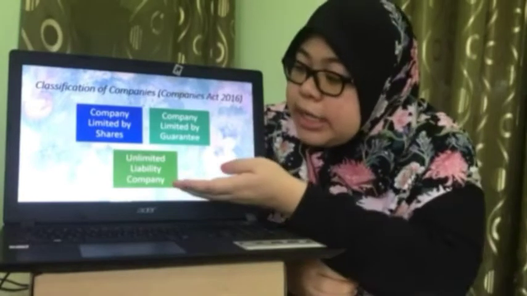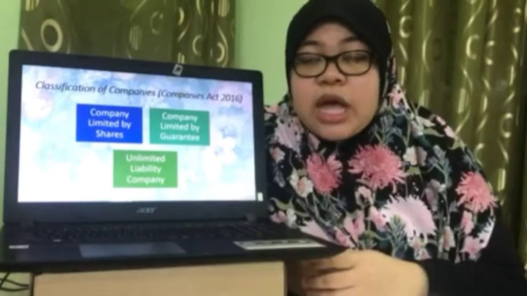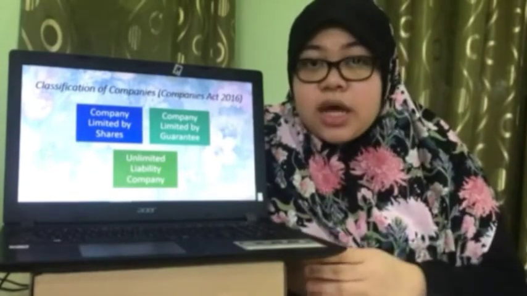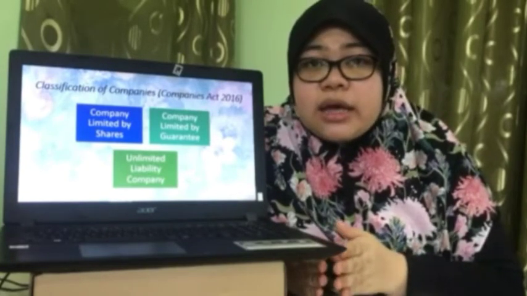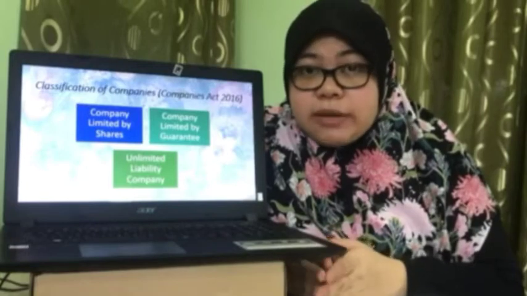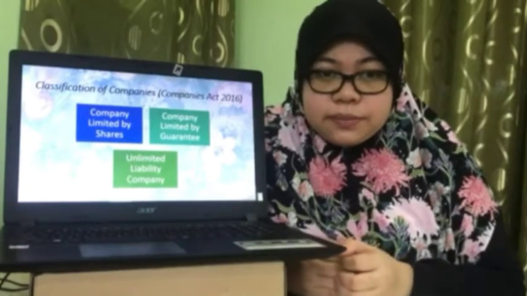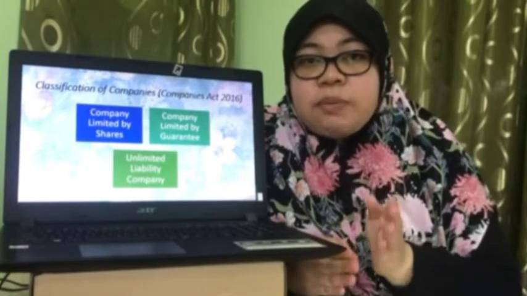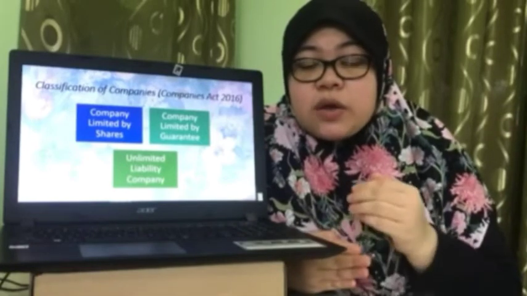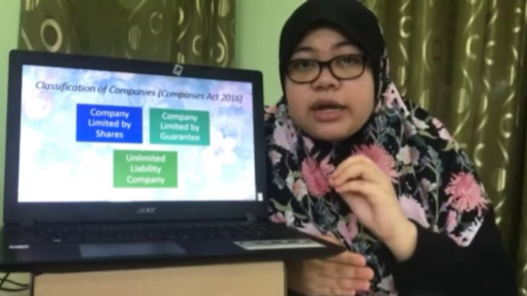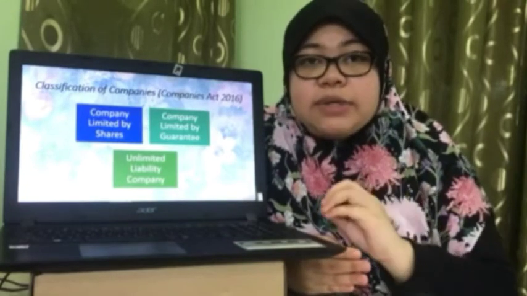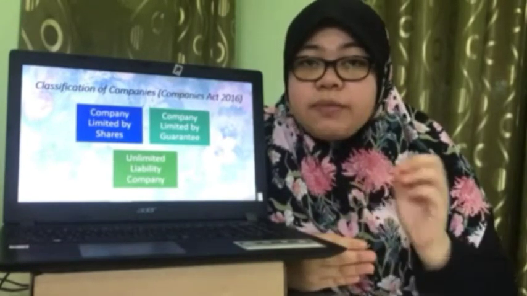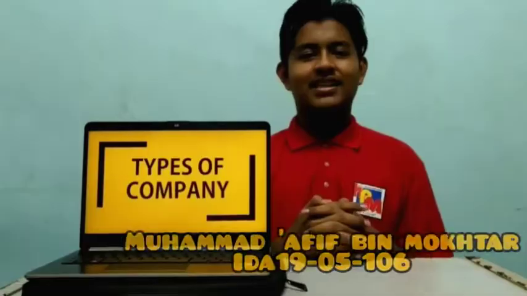So lastly, the unlimited liability company. An unlimited liability company is when there is no limit placed on the members' liability. A private unlimited company will have sendirian berhad. Meanwhile, an unlimited company will not have berhad after its name.